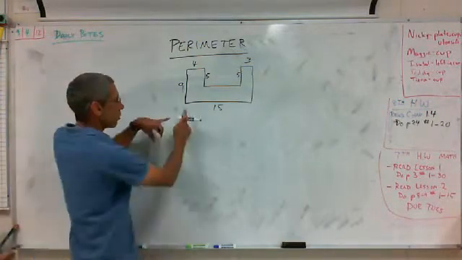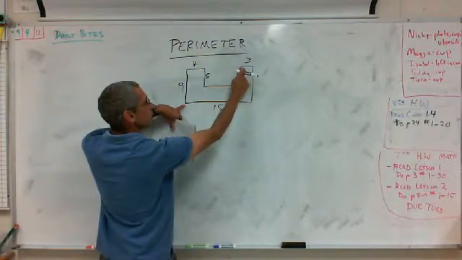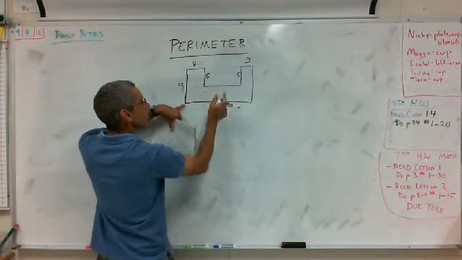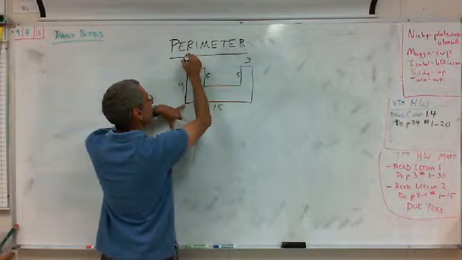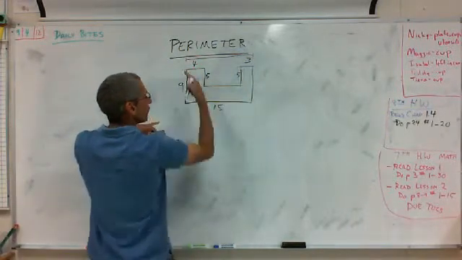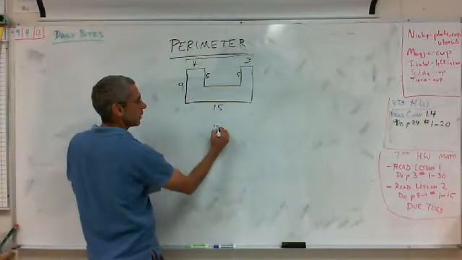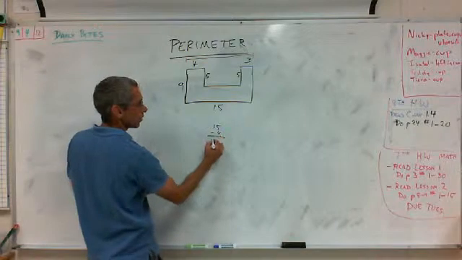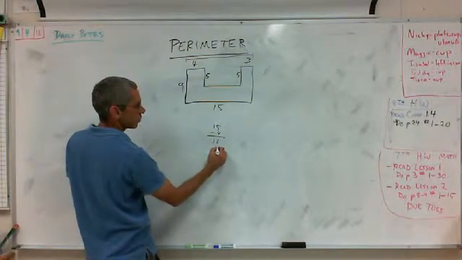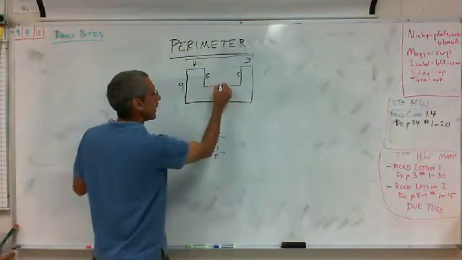Okay, so we know from here to here is 15, and we know from here to here is 3, from here to here is 4. So if the whole thing from here to here is 15, and we subtract 4 and 3 from 15, we'll figure out what this is. So 15 minus 4 is 11, minus 3 is 8. So this is going to be 8 right here.